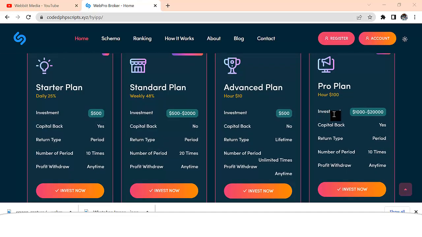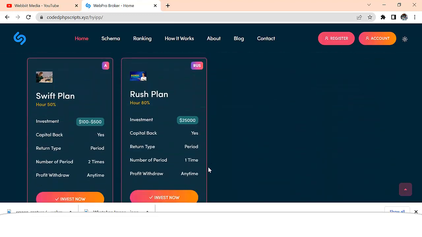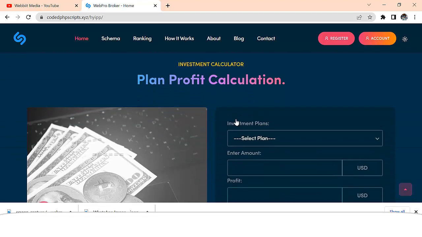And as you can see, you can set your capital back, return type of investment, number of people, how many times you want the investment to drop, and how many times they can withdraw your profit. And it also has a profit calculator.